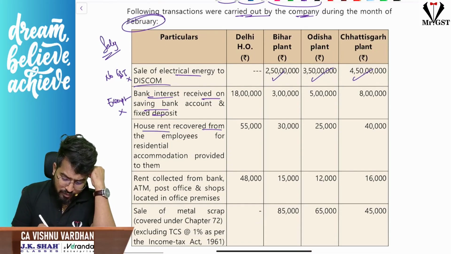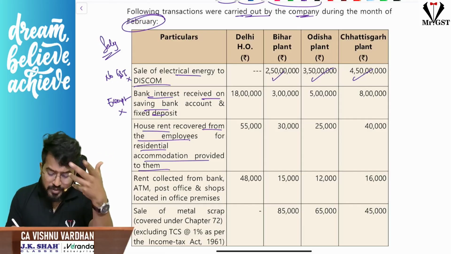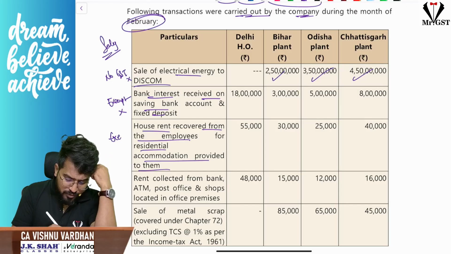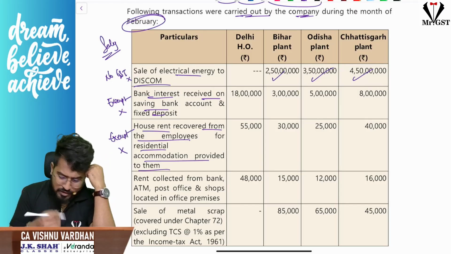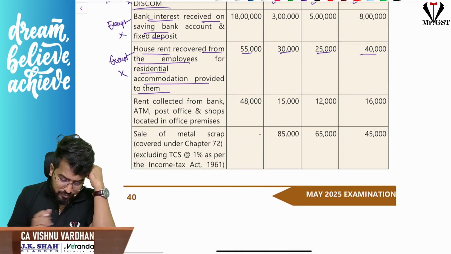House rent recovered from the employees. That means by giving the residential accommodation to the employees. Sir, residential accommodation is obviously exempt under GST. Hence no GST again. So all these things don't matter. Okay. Next.